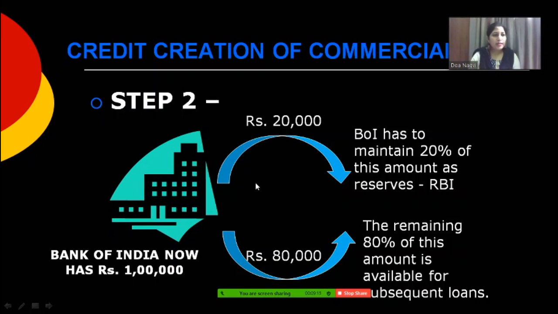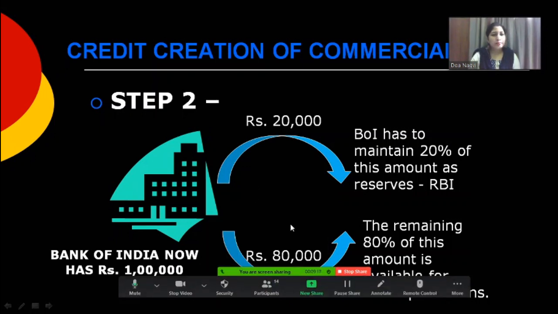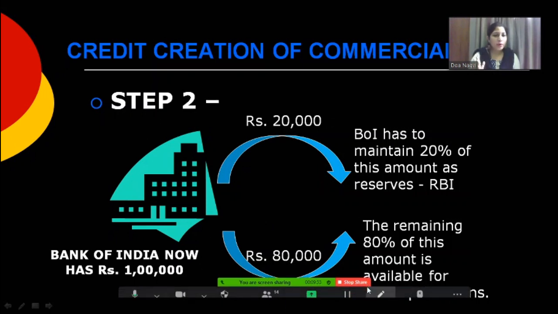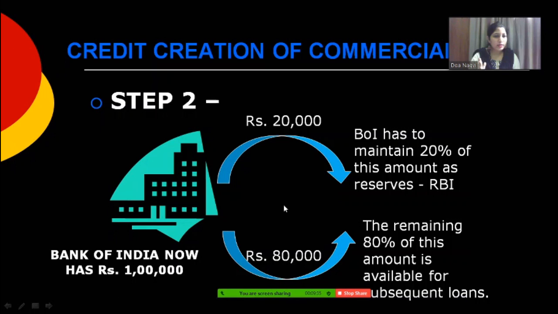So Bank of India says, okay, I will keep 20% as a reserve in my particular account with the RBI. So out of this 1 lakh rupees, 20,000 has been deposited with the RBI against the CRR. And what is the remaining amount? The remaining amount is 80,000. This 80,000 is now available for subsequent loans.